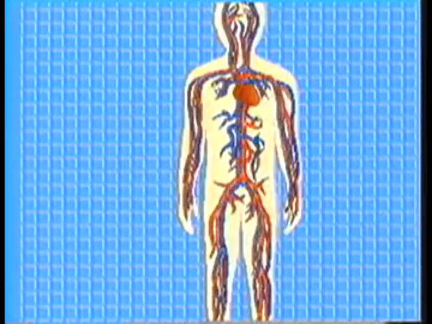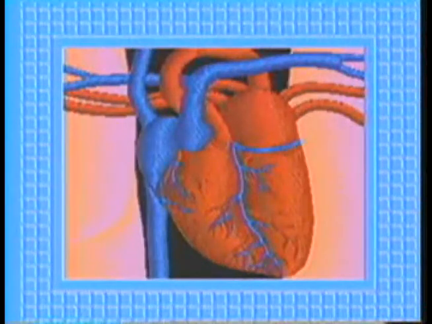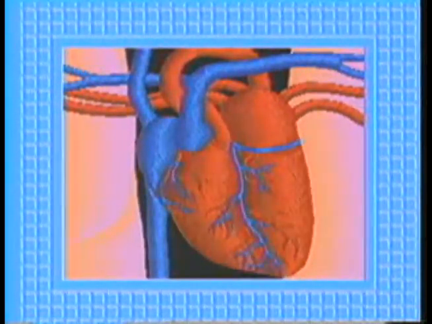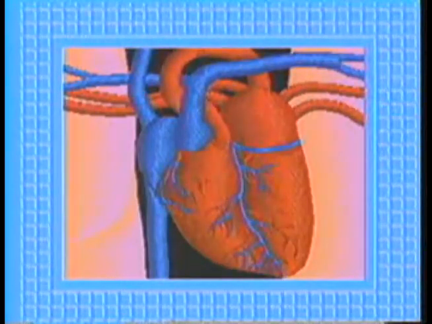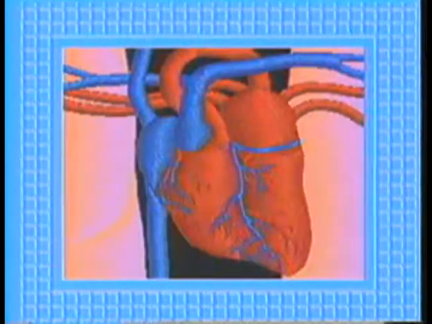Blood has too many roles to describe in detail here. But in order for blood to do its job, it must continually flow throughout the body. A pump is needed to push the blood through the circulatory system. The heart is this pump. The human heart is only about as big as your fist and weighs less than a pound. But despite its size, the heart is very powerful because it is almost all muscle.